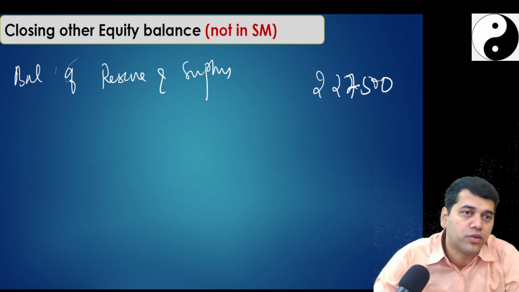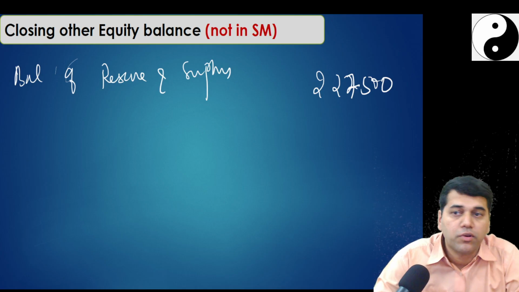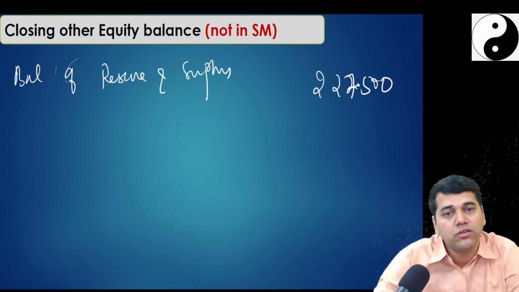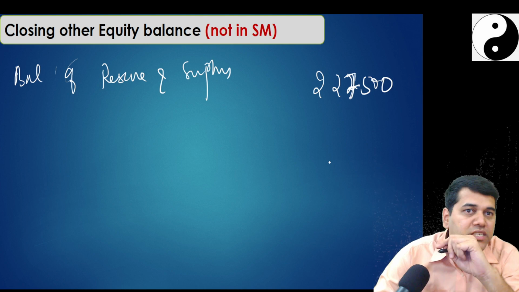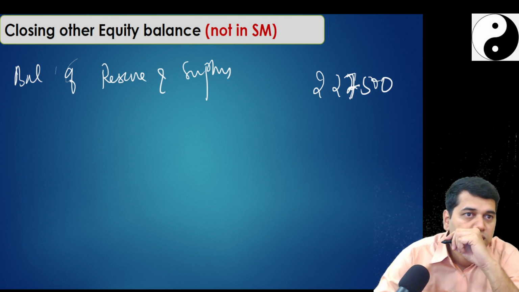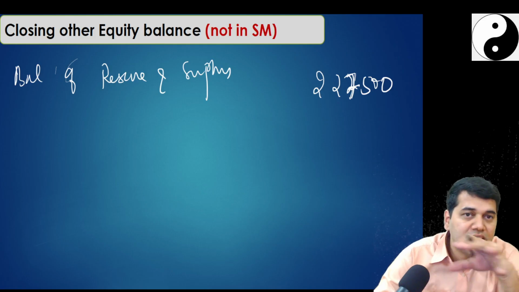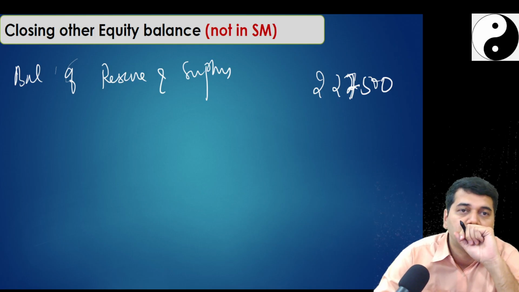What is the first adjustment? Profit for the year would have got added, no? This would have got added back. We will look into only the adjustments. After adding, you got a closing balance sheet, no? Now, if there are certain changes, my closing balance is going to change.